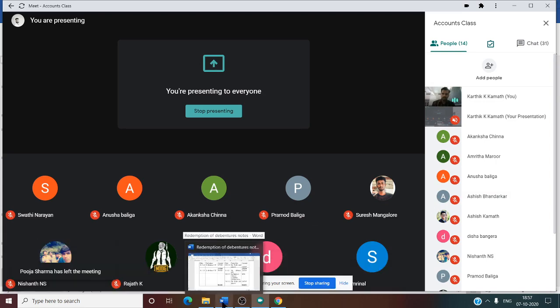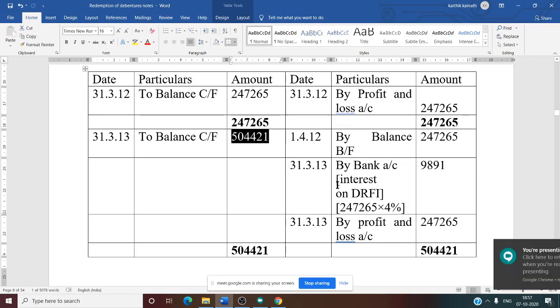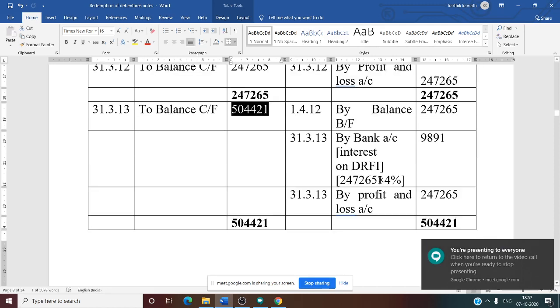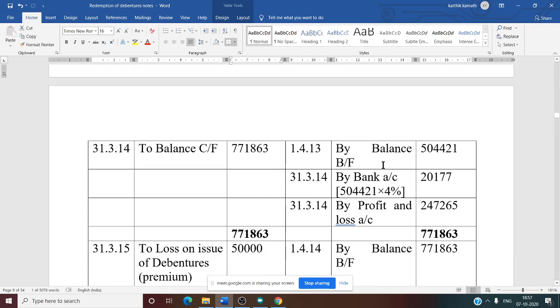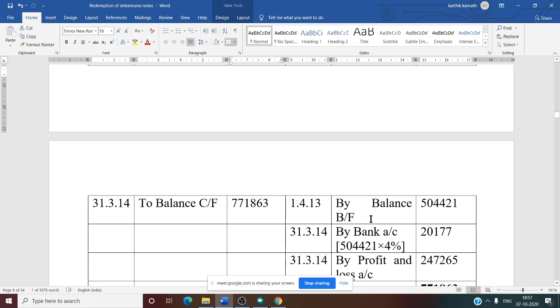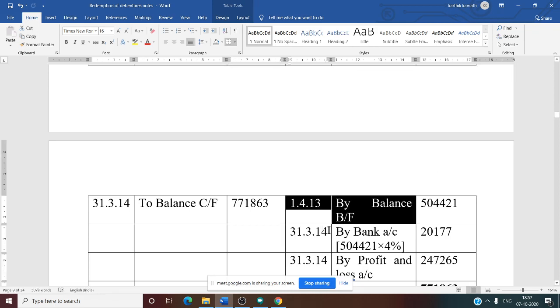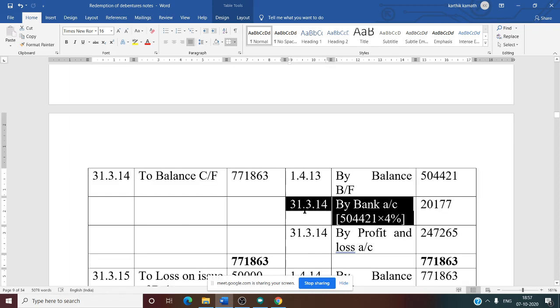Yes. So now after the second year transaction, we are going to see the third year. See, in the third year, the previous year balance is again brought forward. 1/4/2013 by balance brought forward 5,04,421. Now again for the third year also we need to calculate interest.